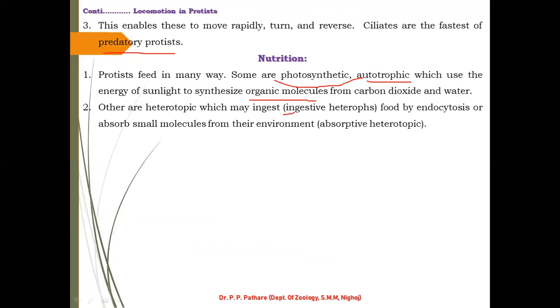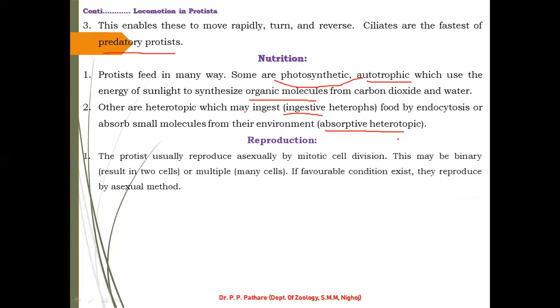These two concepts: ingestive means, for example, a human being uses their hand to put food inside the mouth, and some absorb, sucking small molecules from their environment into the body. That is called absorptive heterotrophic. I hope you understand which types of nutrition are present in protist animals.